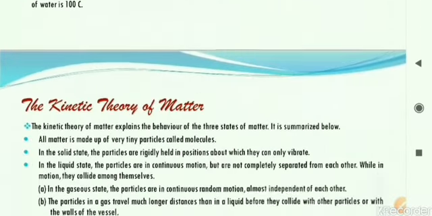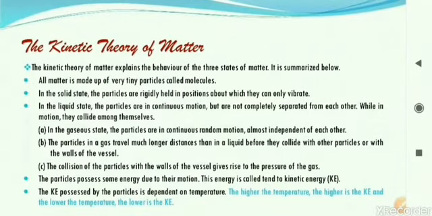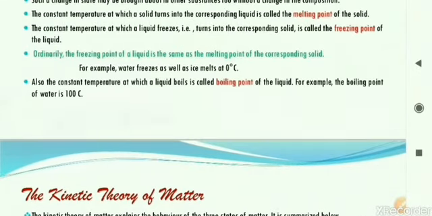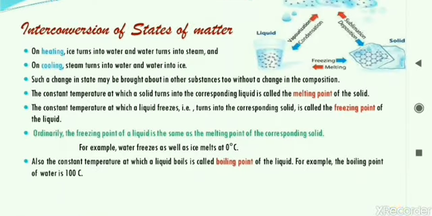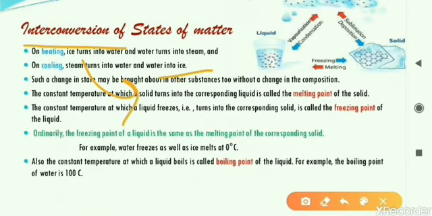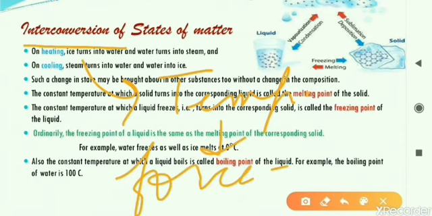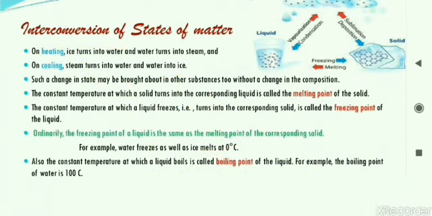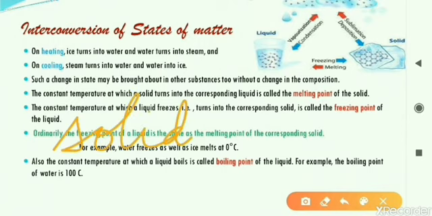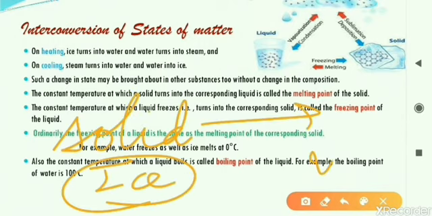Let us have a look now at the kinetic theory of matter. Before these definitions of melting point, freezing point, boiling point, we were here: interconversion of state of matter is related to temperature changes. Now if temperature changes, the intermolecular force and the intermolecular space will change. But how will it change? What is the temperature doing actually? If I take any solid, for example an ice block, and I am heating that, it will convert to water.